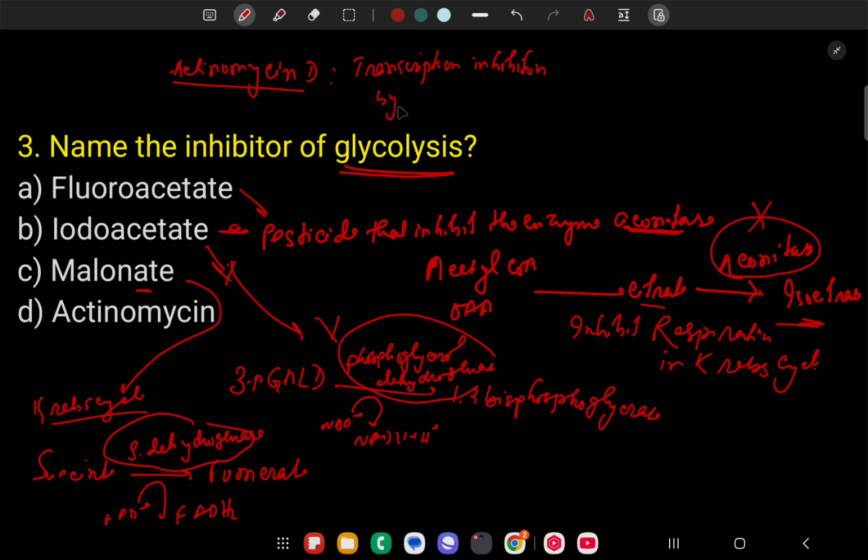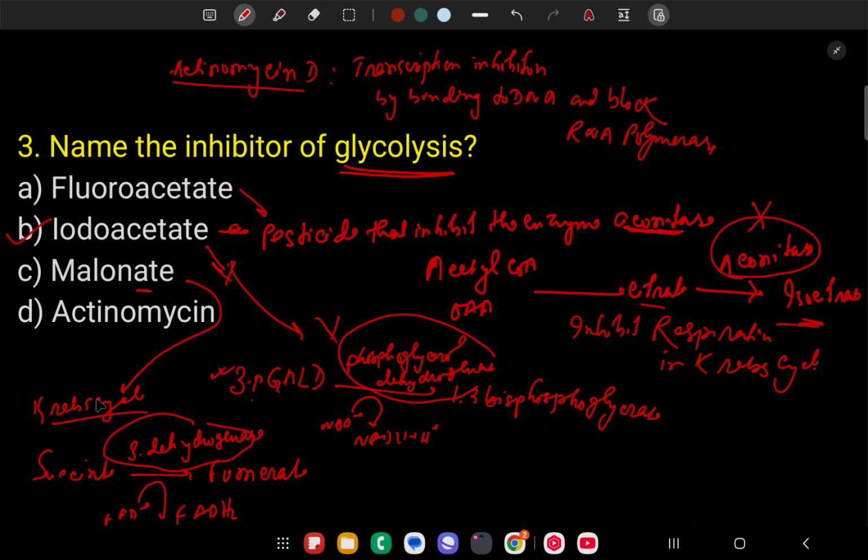By binding to DNA, and block RNA polymerase. Okay, so here the correct option is iodoacetate, because only iodoacetate inhibits this reaction of glycolysis, 3-phosphoglycerate.